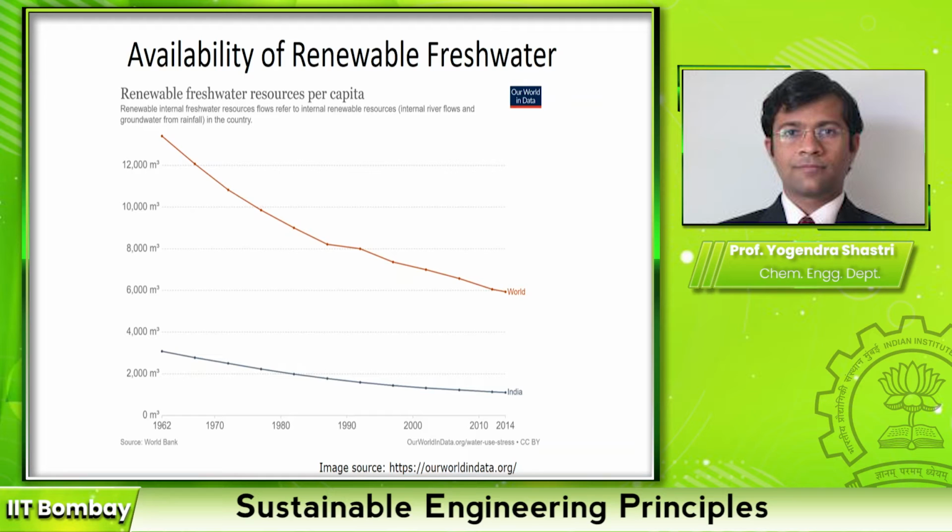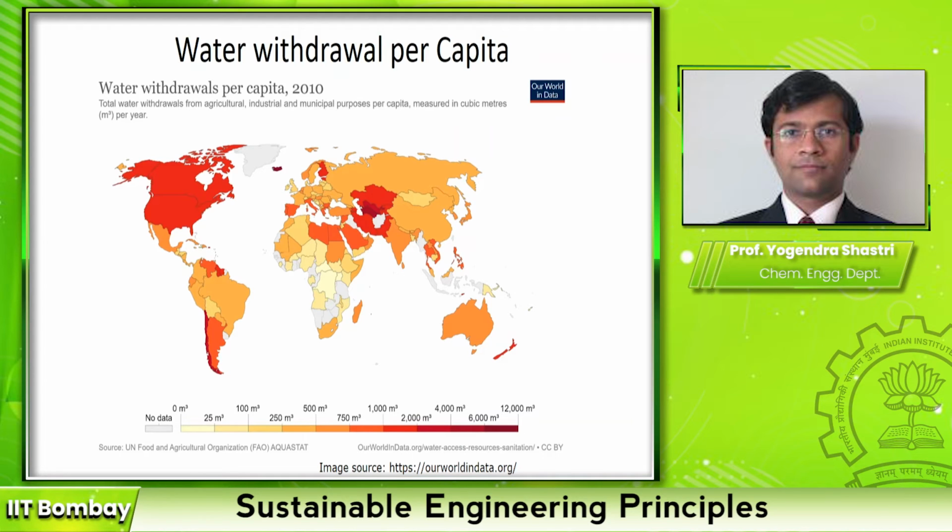And if it continues like this, the whole country will be classified as a water stressed country. This figure shows the water withdrawal per capita for different countries in the world. This is data for 2010, and as you can see, most of the Western countries, the developed countries, have fairly high water withdrawal per capita. The scale is given at the bottom. Similarly, some of the South African countries as well as the Middle Eastern countries have a fairly high water withdrawal per capita.